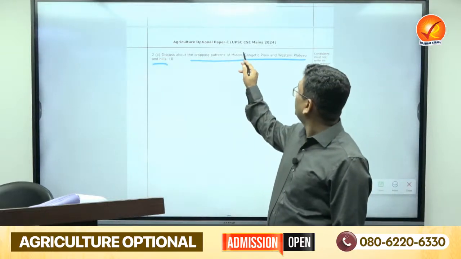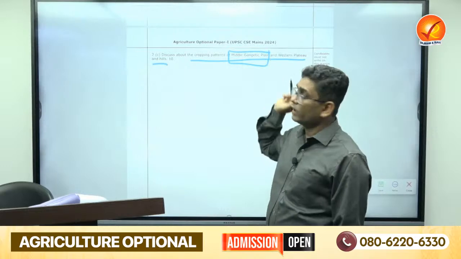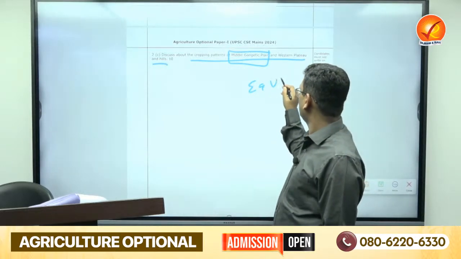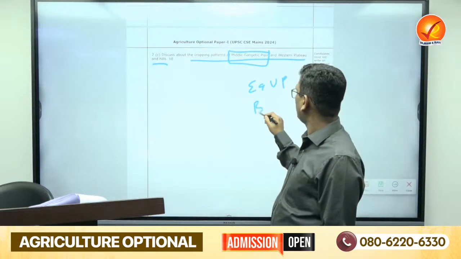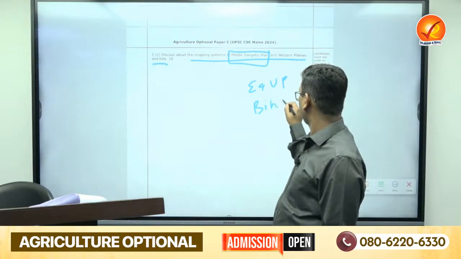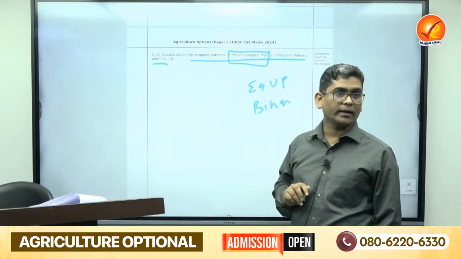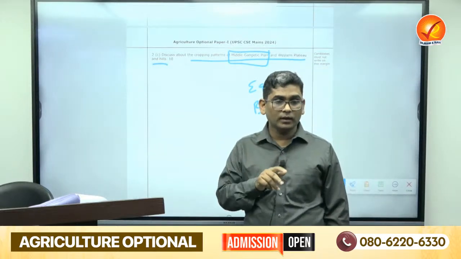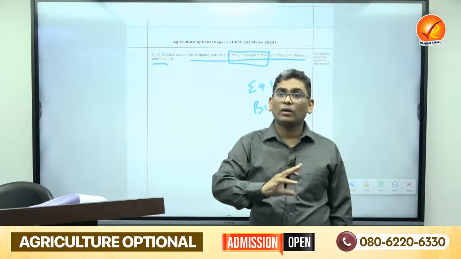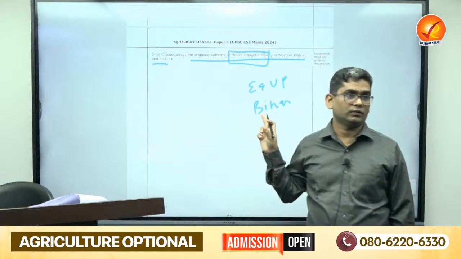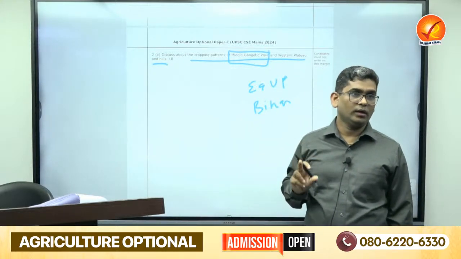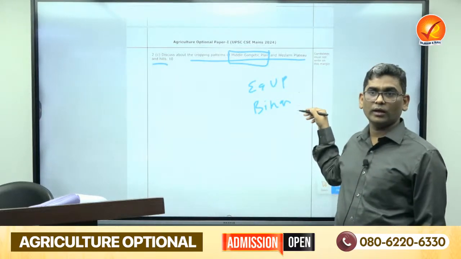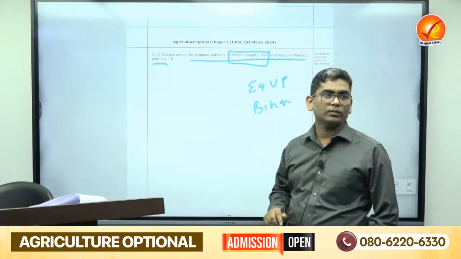Then the middle Gangetic plain: you should know exactly, particularly eastern Uttar Pradesh and Bihar come under the middle Gangetic plain. And the western plateau and hills, specifically northern Maharashtra and the Malwa plateau of Madhya Pradesh, come under the western plateau. So draw a map of India, show these two regions, and then go for the cropping pattern of this region.